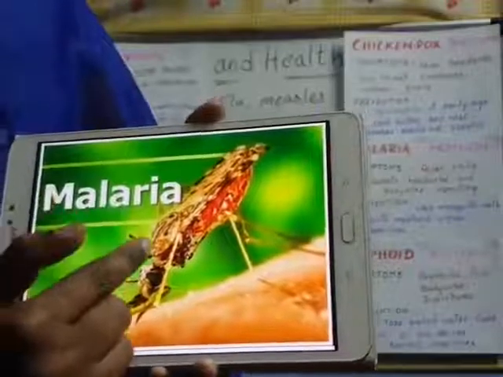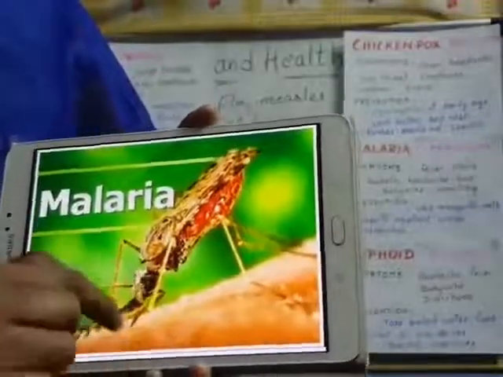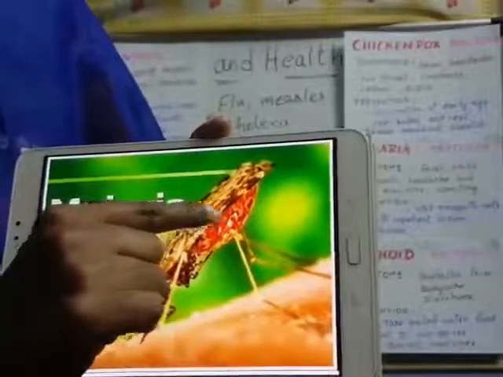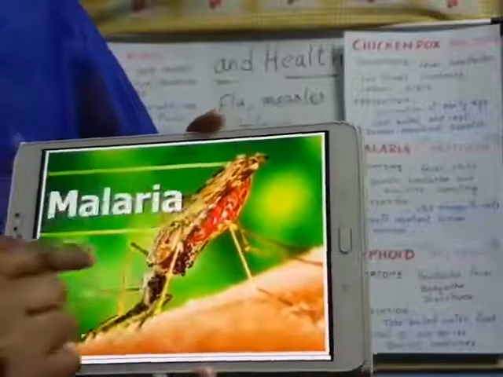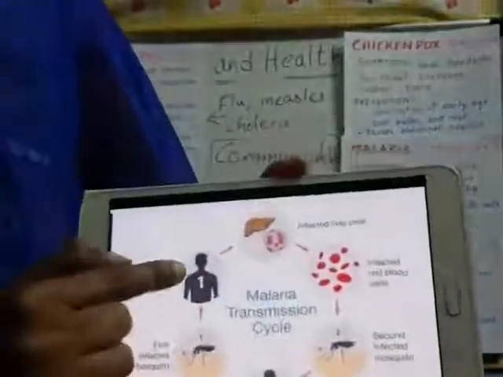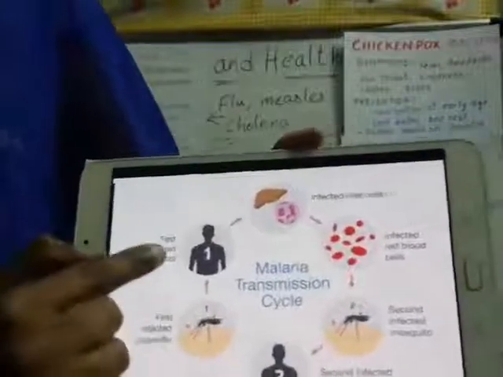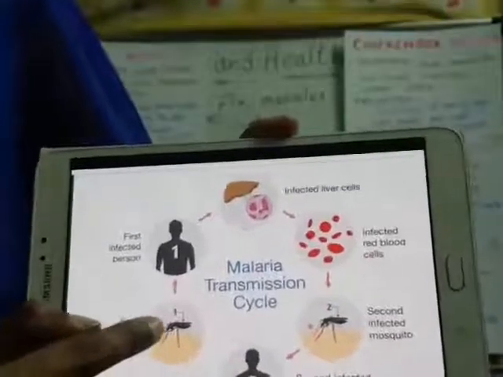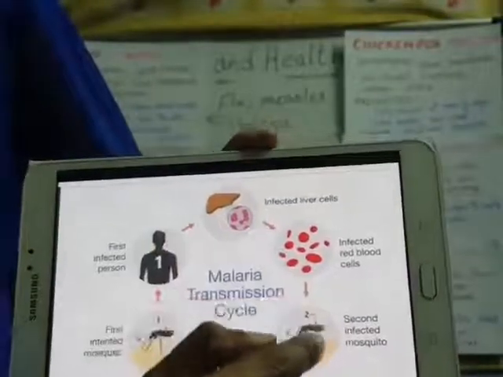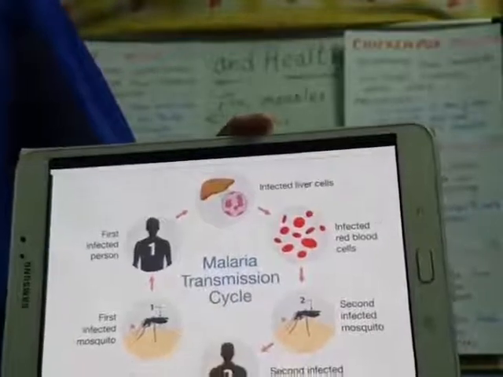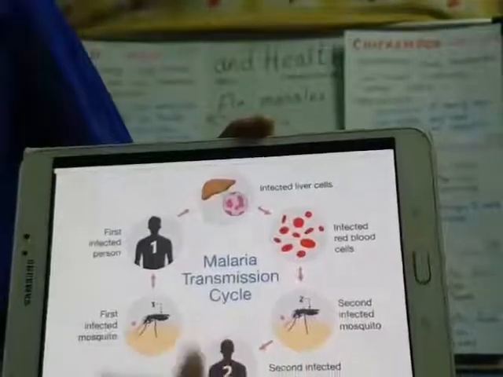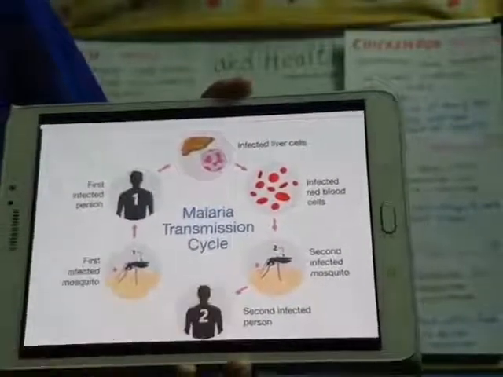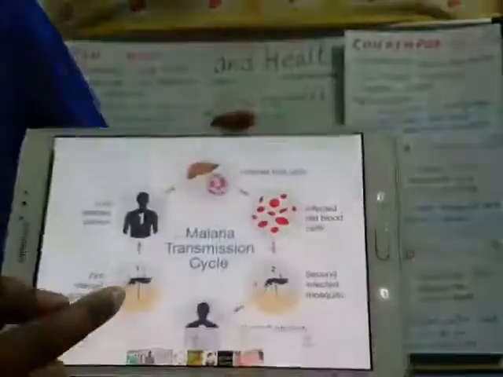The Anopheles mosquito sucks the infected person's blood. The blood contains germs, and those germs are taken into the stomach of the mosquito. Look here, the infected person. When the mosquito takes the infected person's blood, the germs pass on, and if this mosquito bites another healthy person, then that person gets the malaria disease. Have you understood, children, how it transfers from one person to another? Because of the mosquito. Got it?